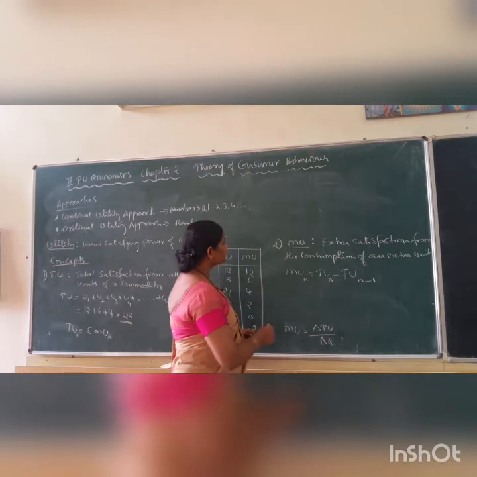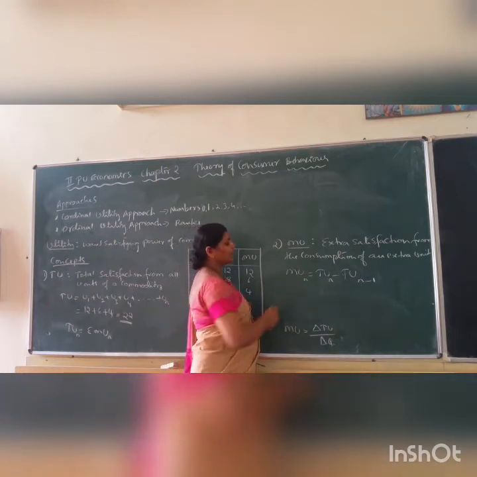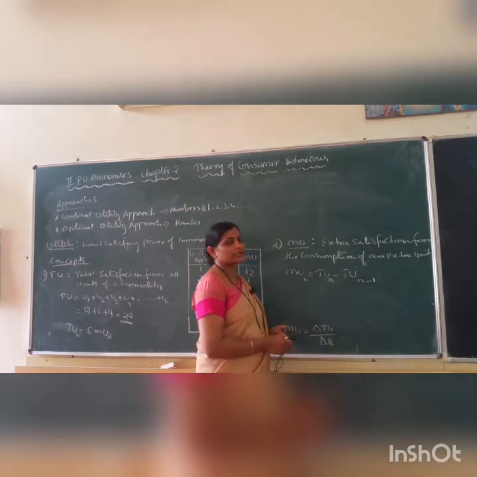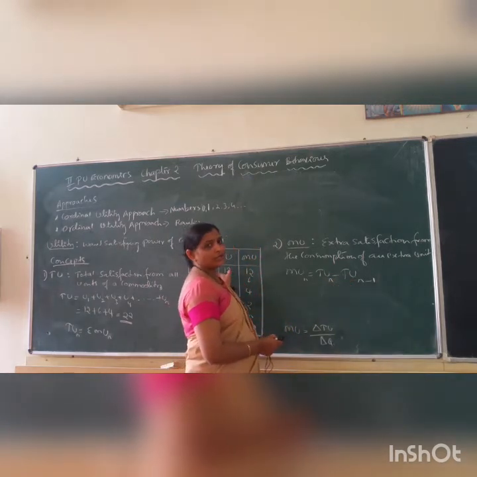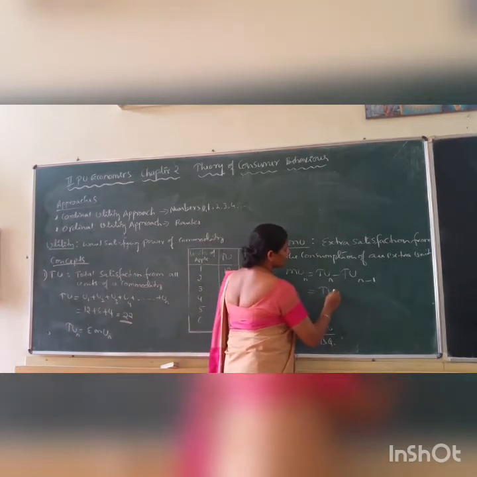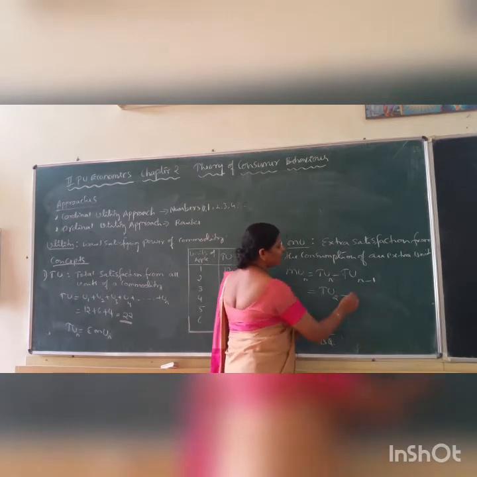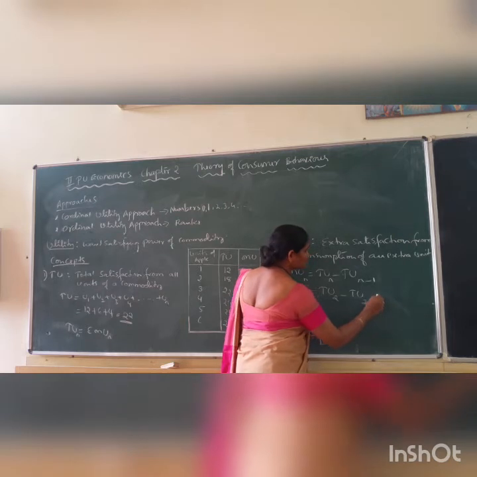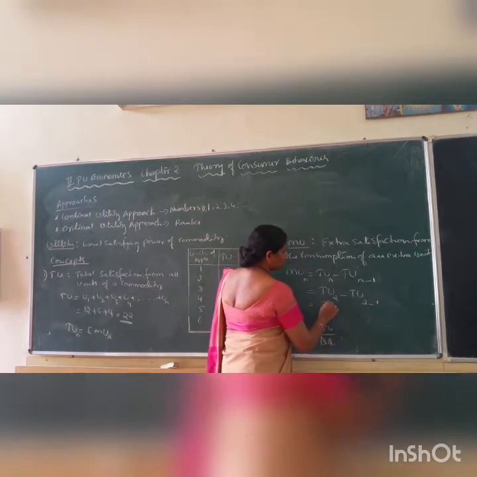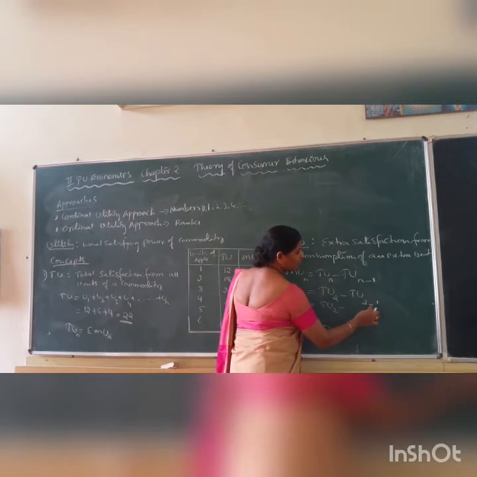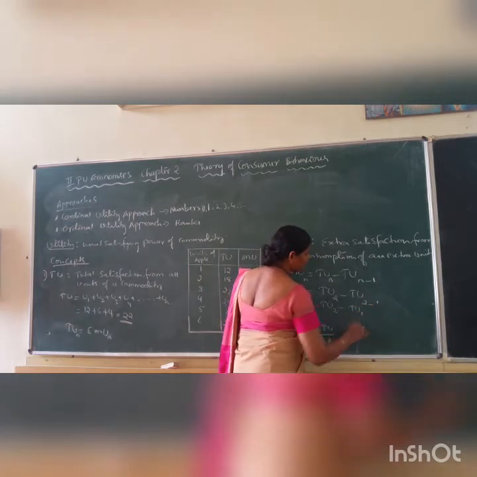Let us do that. So what is the formula? Marginal utility n is equal to total utility n minus total utility n minus 1. So what is the marginal utility of second unit of apple? Total utility of second unit of apple minus total utility of n minus 1, that is TU 2 minus TU 1.